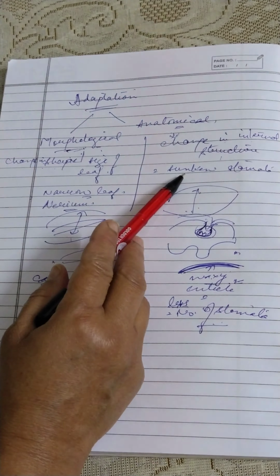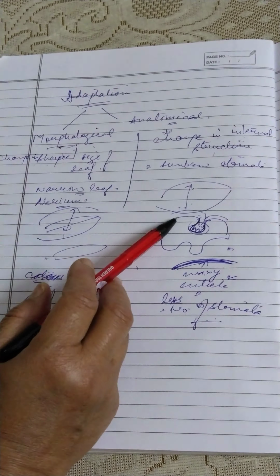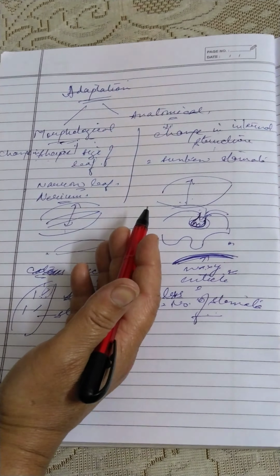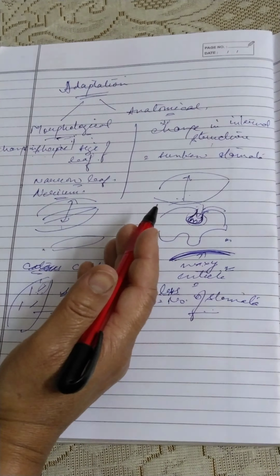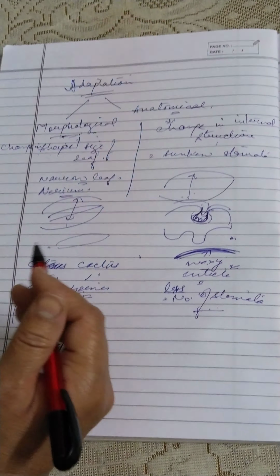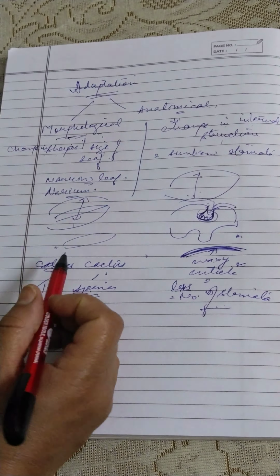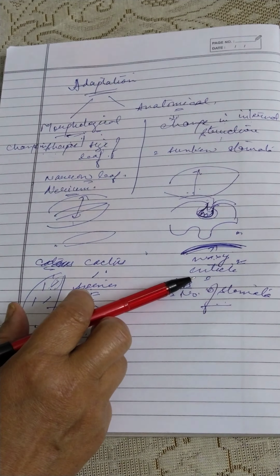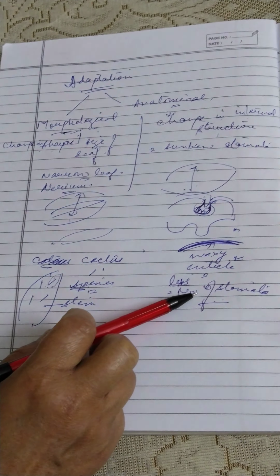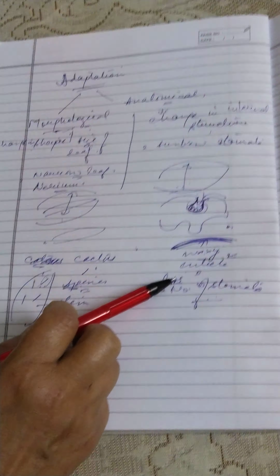In anatomical adaptations, we have sunken stomata. We have stomata in the pits. They can be covered by hair. That is again present in Nerium. Then we talk about the loss of leaves. Then we talk about the thick layer of cuticle that is present in banyan trees. Yes, and in the evergreen trees.